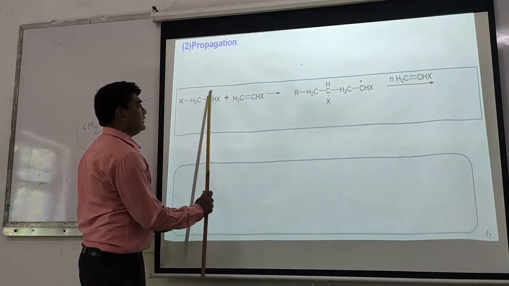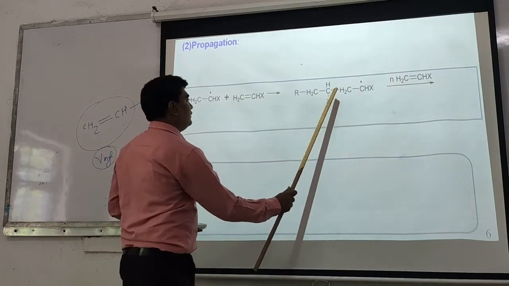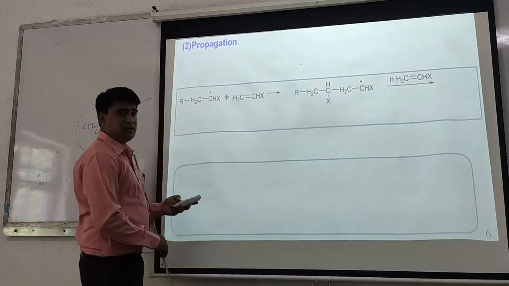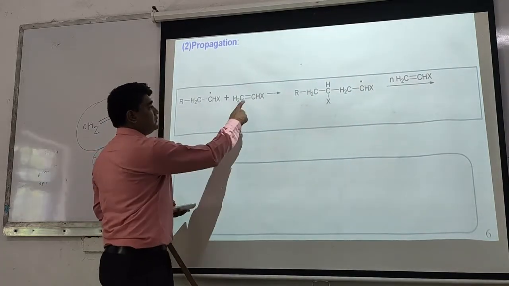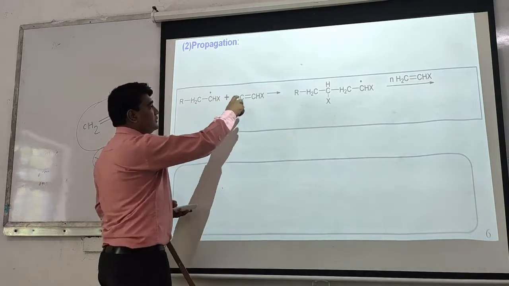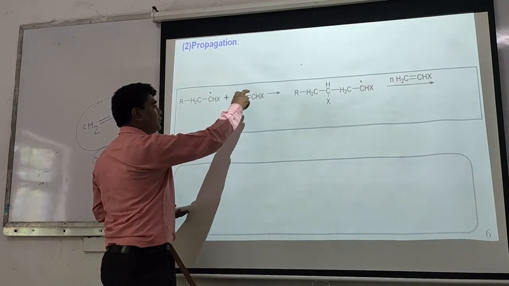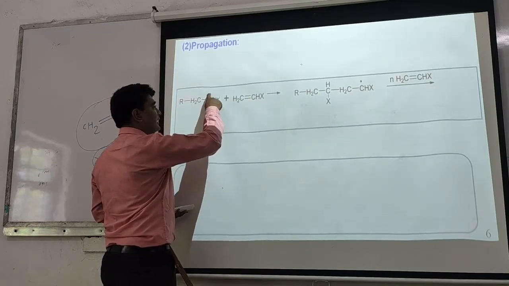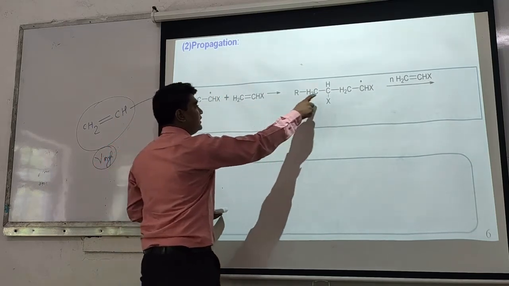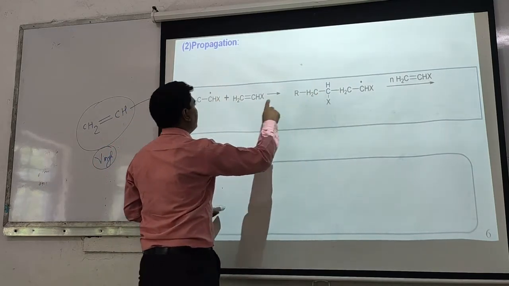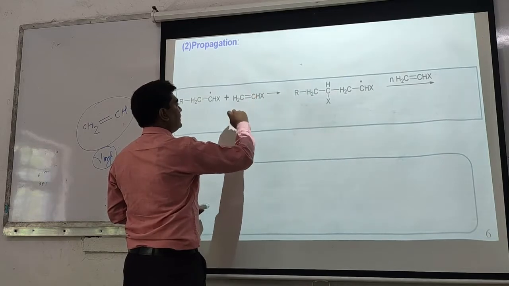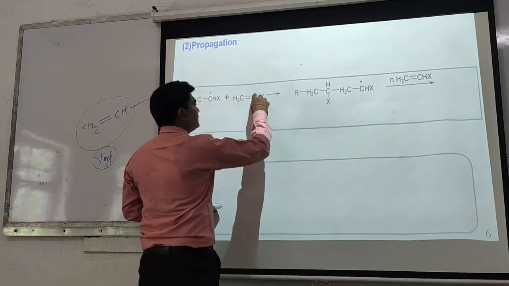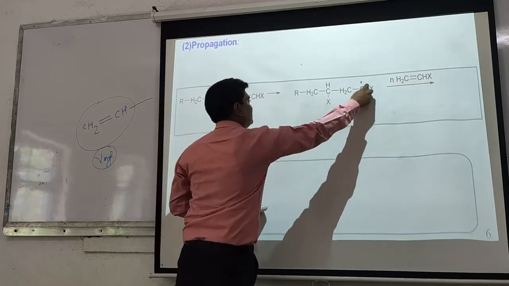This carbon and this carbon join together, and the unpaired electron comes on this carbon. The pi bond breaks by homolytic fission, so two electrons come on these two carbons. The electron on this carbon and the electron from the radical join together to form a sigma bond, and the right hand side electron remains as the unpaired electron.